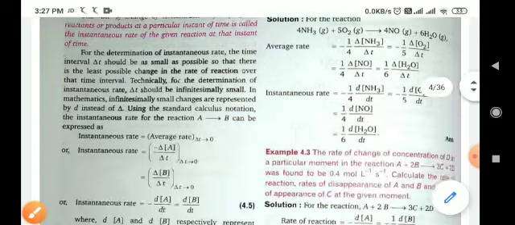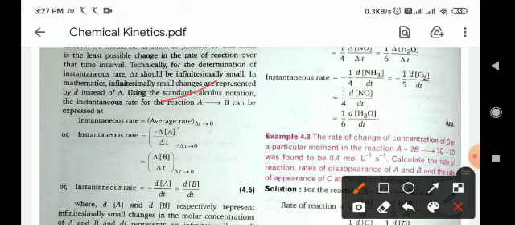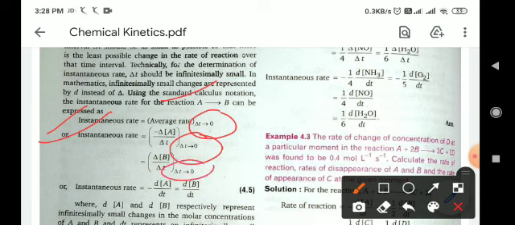For example, reaction A is converted to B. For this instantaneous rate, delta T tends to 0. So the rate will be minus delta A upon delta T, limit delta T tends to 0.